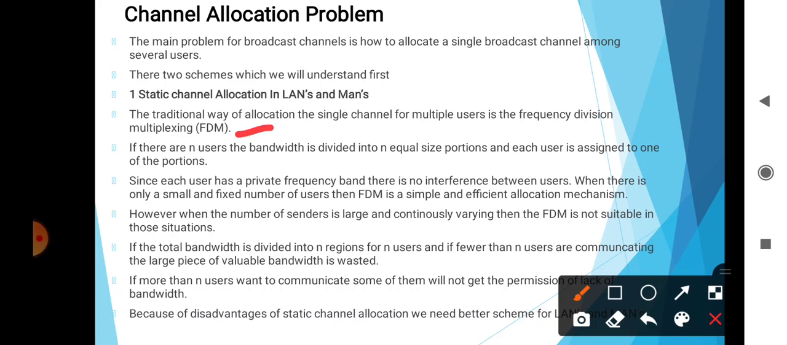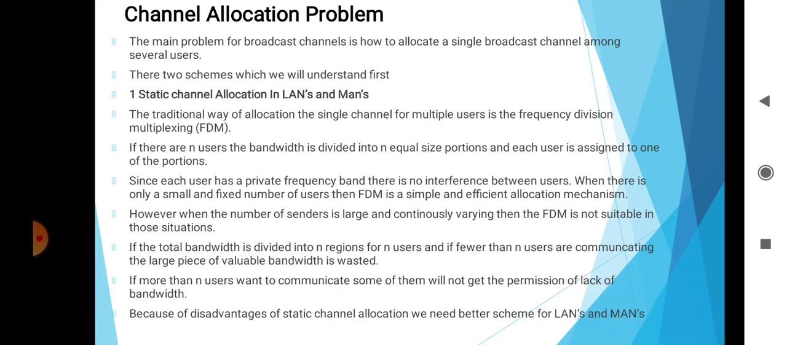When the number of senders is large and continuously varying, FDM is not suitable in those situations. If the total bandwidth is divided into n regions for n users, and fewer than n users are communicating, a large piece of valuable bandwidth is wasted. If more than n users want to communicate, some of them will be denied permission for lack of bandwidth. Because of the disadvantages of static allocation, we need a better scheme for LANs and MANs.